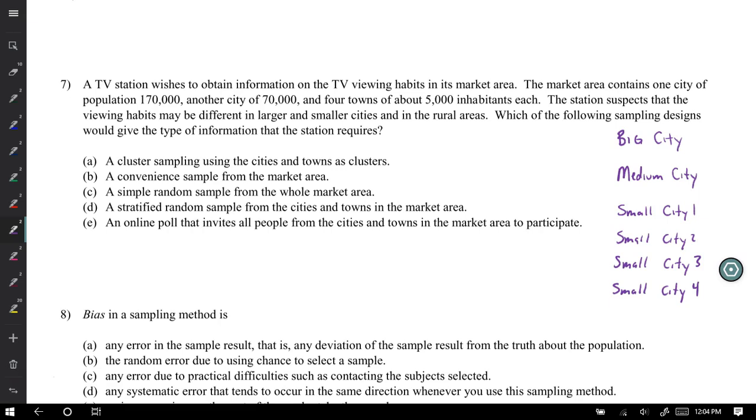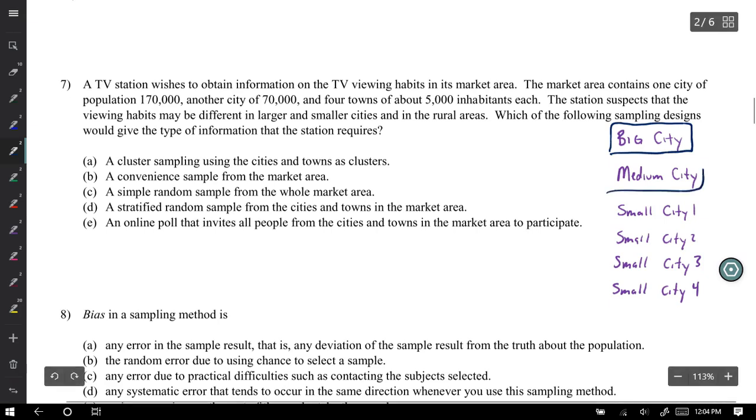If I were to design this experiment, I would want to make sure that I got a good amount of information from this city. And I know, what does a big city look for? What type of viewing habits do they have? And I want to know, what is a medium city? If it's a medium city, are the viewing habits different than the big city? I want to know that as the TV station. And the same with the small. Could it be a small city? Could it be in the rural areas?